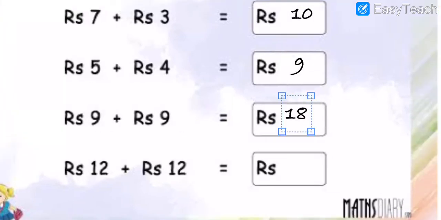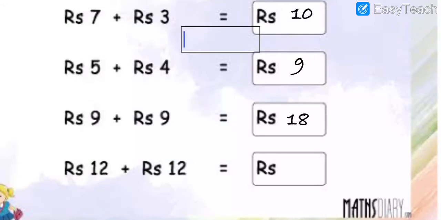What is the answer, dear? The answer is 18. 10 is equal to 20. 20 plus 4 is 24. So the answer is 24. Okay, now here the addition of money is done. Here it is all done. Note my points, my dear.